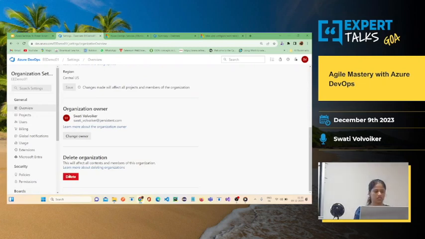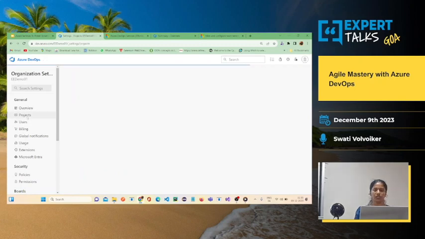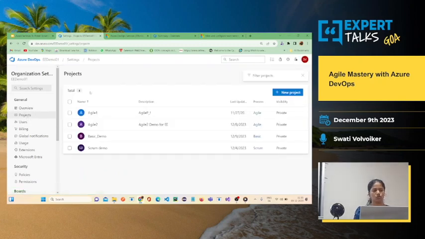If you do not want the organization, you can delete the organization here. Now here you can also manage all the projects, that is, the number of projects that are there in the organization. You can create your new projects here.